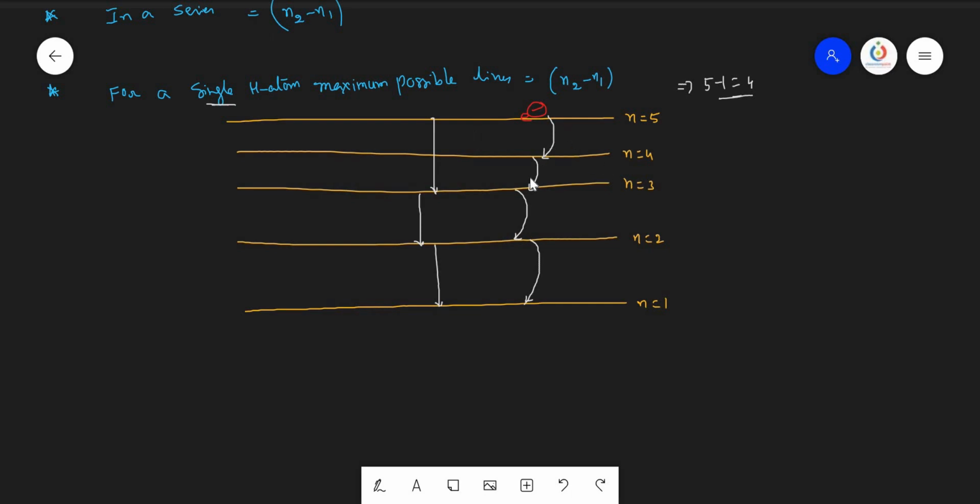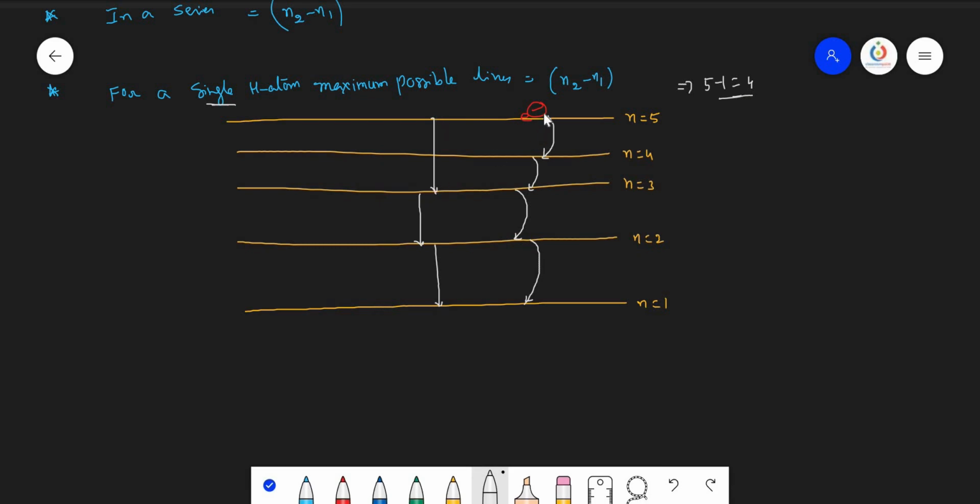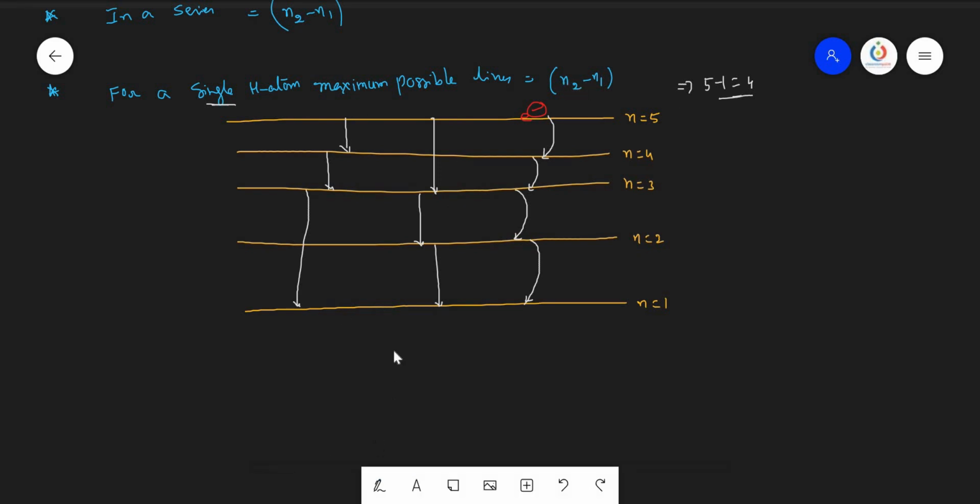A single electron may come either stepwise or like this also. So if this electron is coming like this, the maximum lines are 4. If the same single electron is coming from here to here, then it becomes only 1. Then up to here, then here, so 3 lines. Or else from here to here, or here to here, and suddenly from here to here, again 3 only. So you take any category, those values may be less than this one. So the maximum spectral lines in a single hydrogen atom are always equal to n2 minus n1.